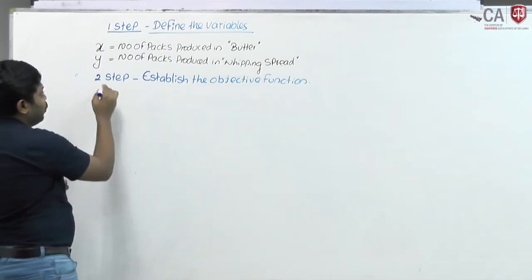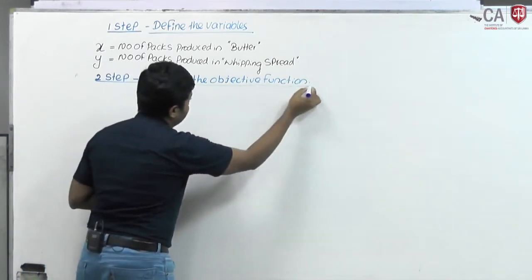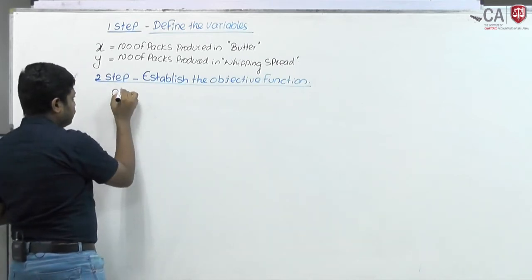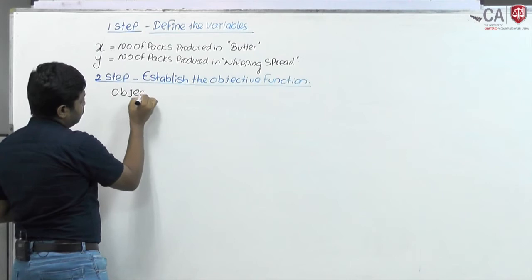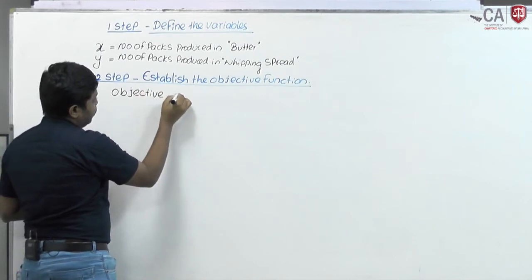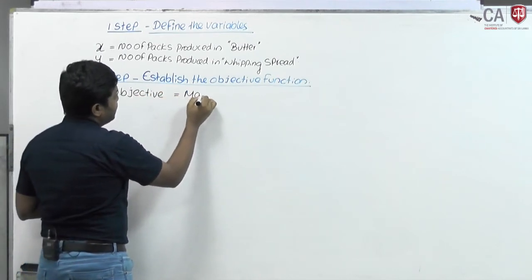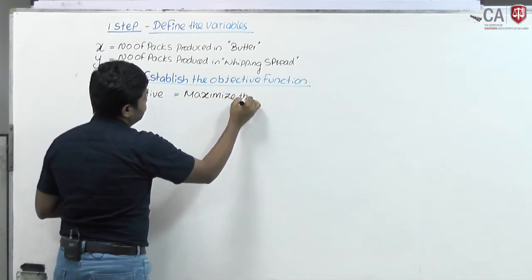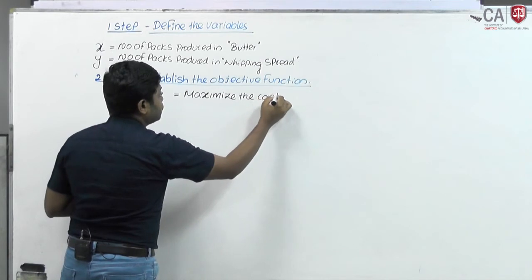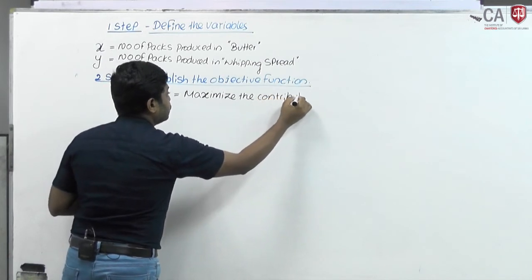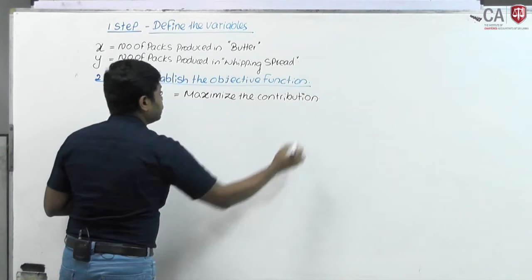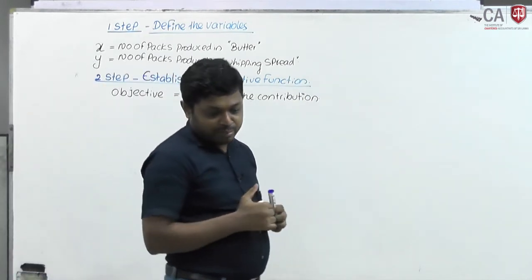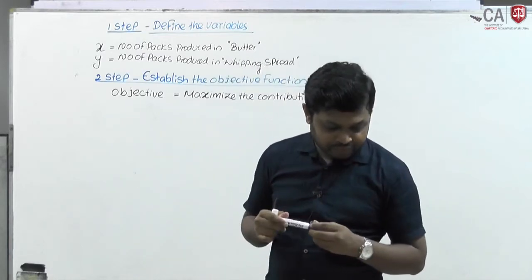Okay, establish the objective function. Then what is your objective? Your objective is to maximize the contribution. Then you have to find out the contribution of each product based on the given information.